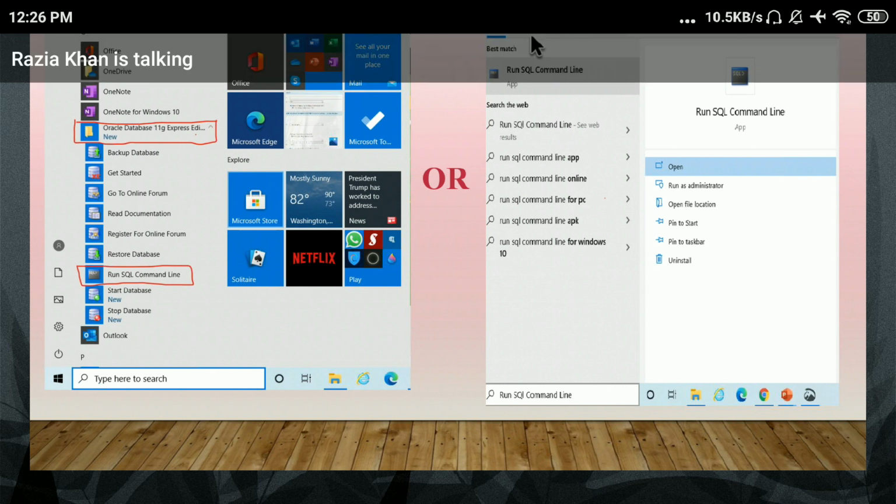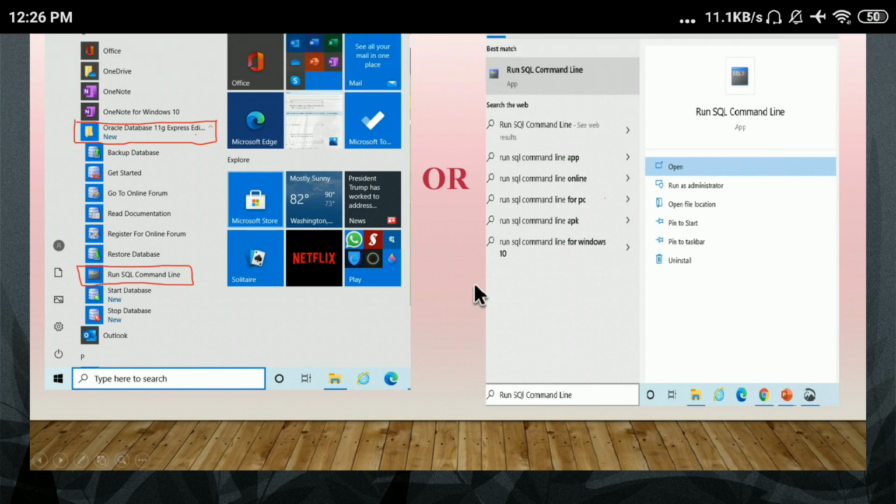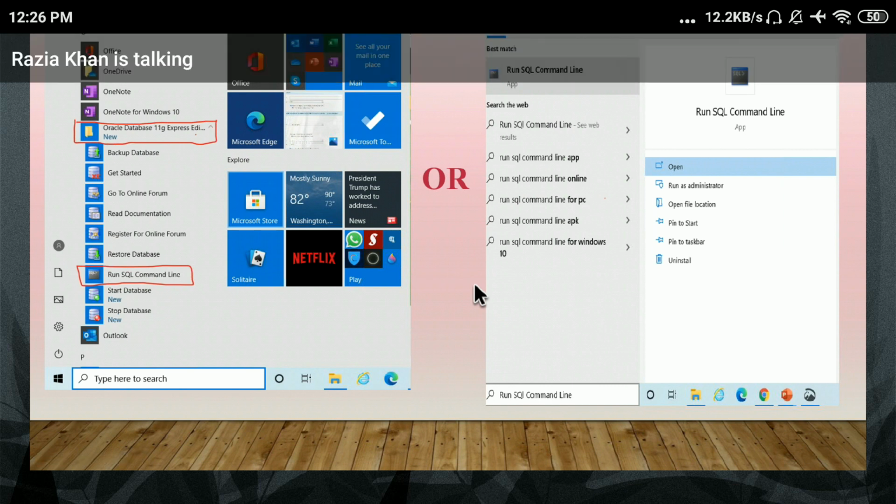Most of the students are currently using Windows 10. If you are using an older version, the steps are the same. Just click on start, programs, and find the Oracle Database 11G folder. If a search bar option is there, then directly search run SQL command line. Is it okay? Yes or no? Students, is it okay?